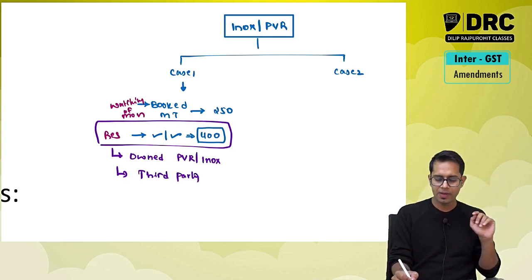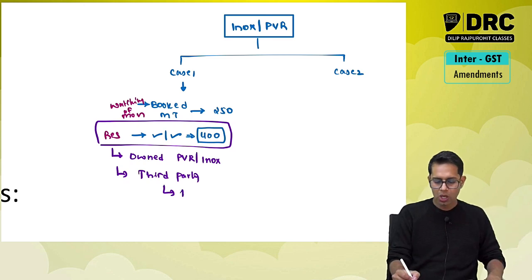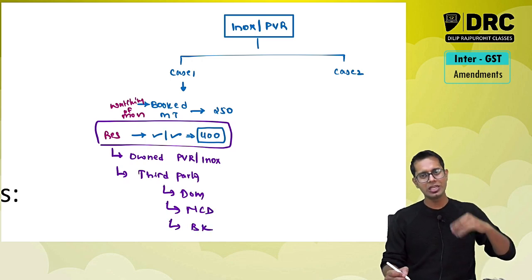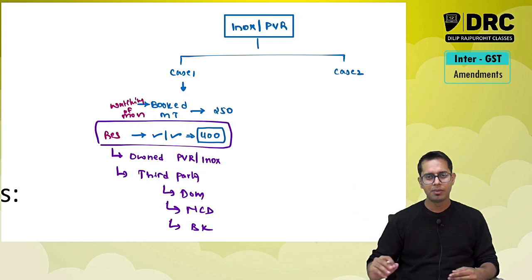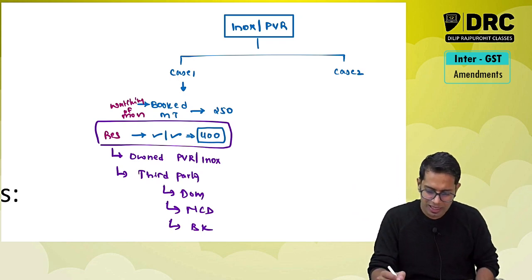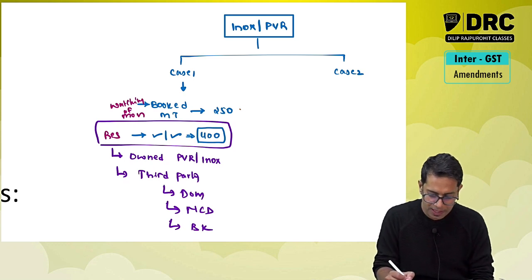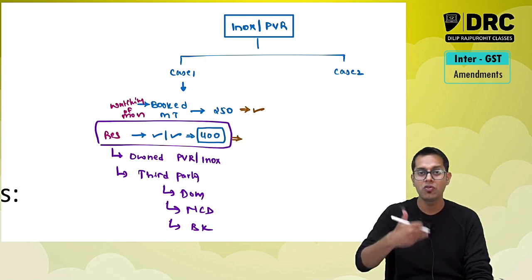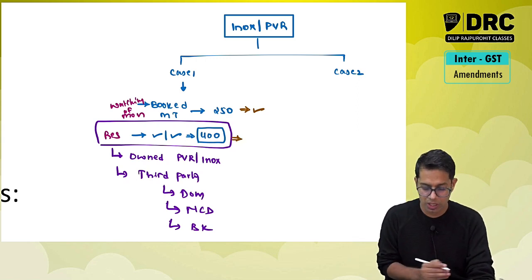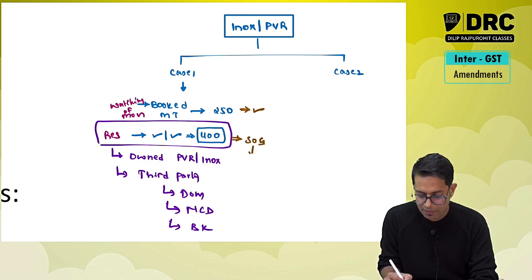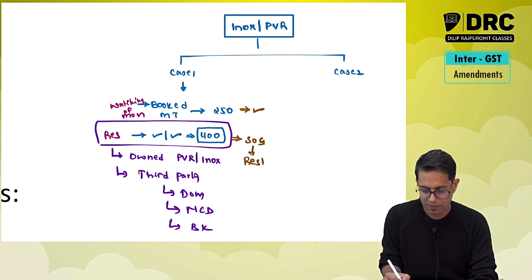Say for example, PVR Inox has given a place to Domino's, to McDonald's, to Burger King, etc. So these people are supplying their burger, their pizza, etc. in that location. In any of the cases, because there are two separate services involved, one is the service of watching movie and another is the food supplied at the restaurant, this will be called a supply of service, and it will be treated as a supply of restaurant service.